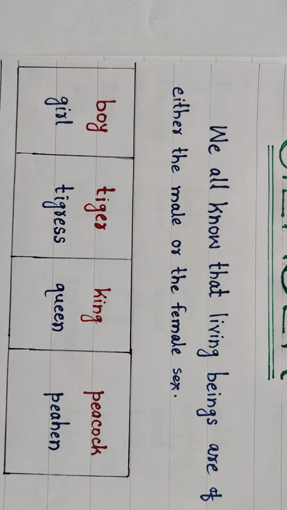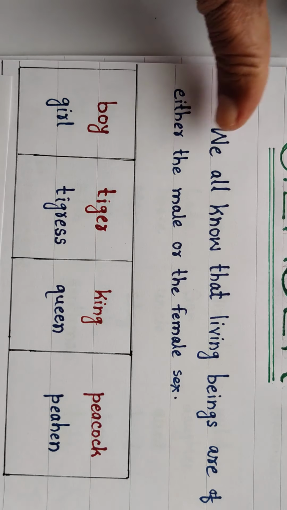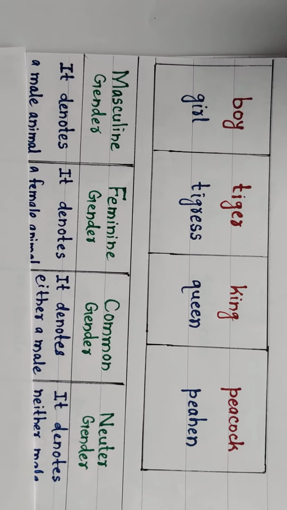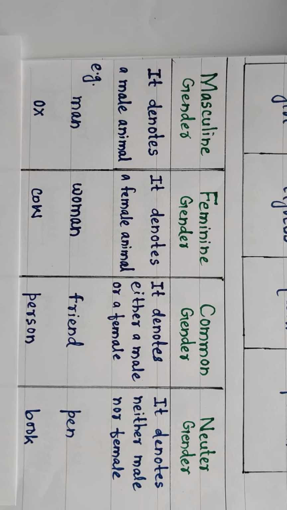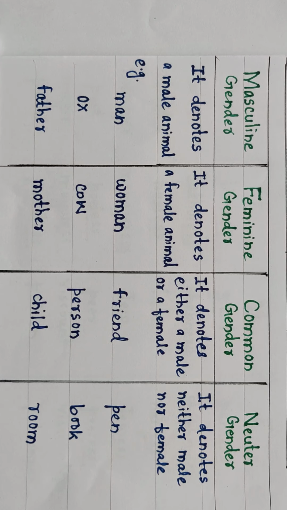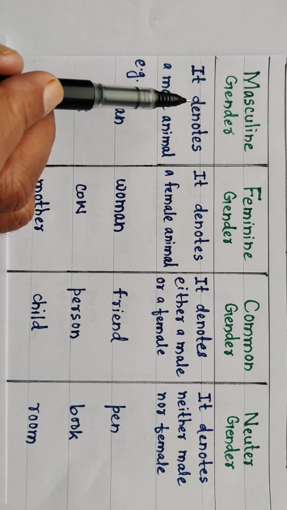Generally there are four types of genders in the English language. Look here, here is a chart. First of all we will focus on the first one, masculine gender. What is masculine gender?